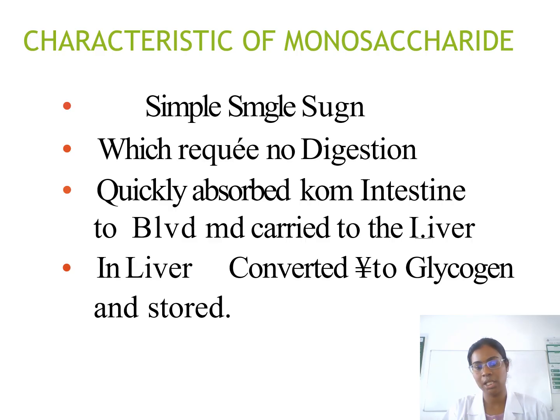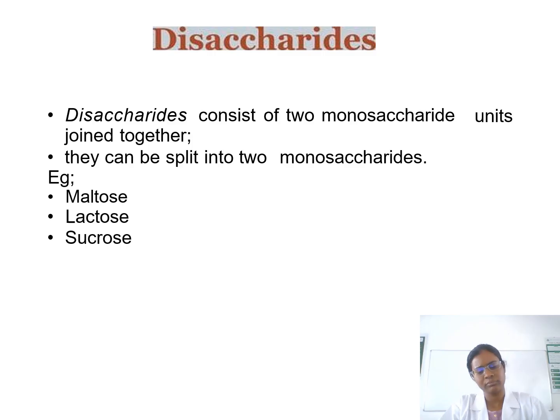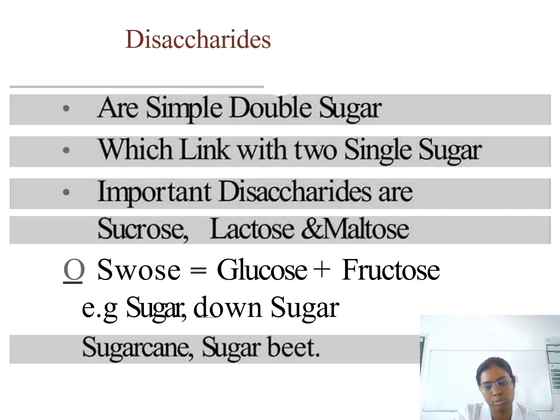A characteristic of monosaccharides is that they are simple sugars which require no digestion and are quickly absorbed in the intestine. Then a disaccharide is one monosaccharide combined with another monosaccharide unit. Examples are maltose, lactose, and sucrose. Maltose means one glucose combined with another glucose. Lactose is glucose plus galactose, and sucrose is glucose plus fructose.